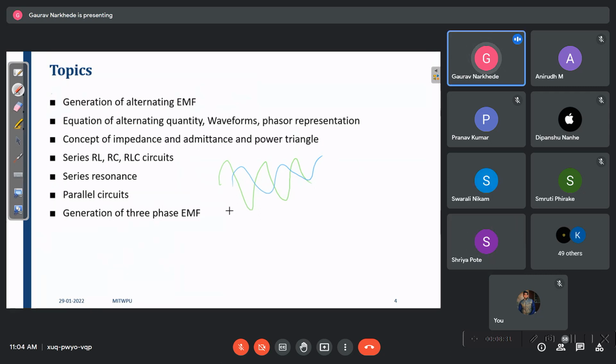So you know why that sine wave came into the picture? Who invented this? Have you heard of Tesla? Yes, sir. So Nikola Tesla invented electricity, right?